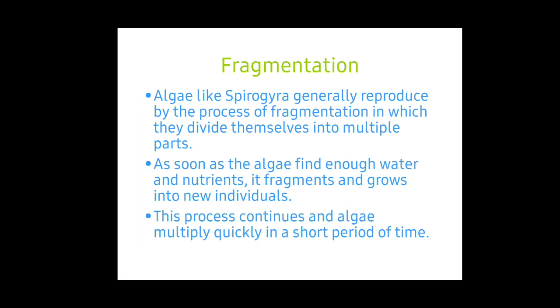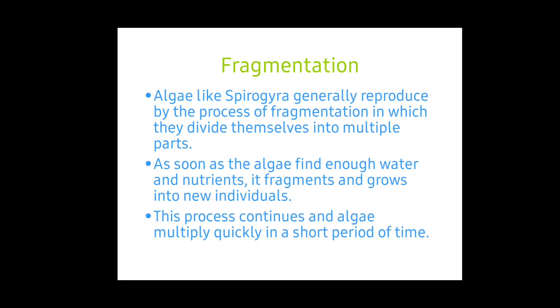When you see stagnant water in some place, initially it will be colorless, or else it will be soil in color. But after some time, the water will turn green in color. Have you seen it? The green color is caused by this algae. This algae is the reason for it.